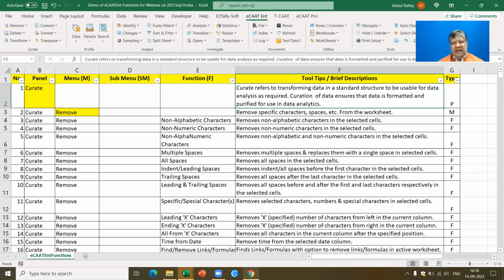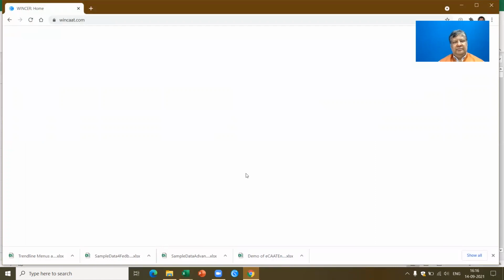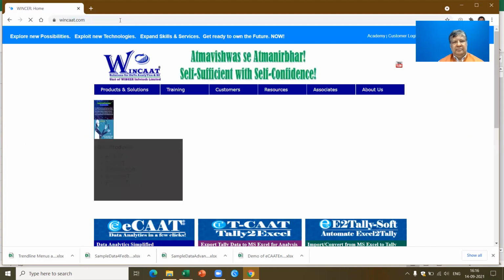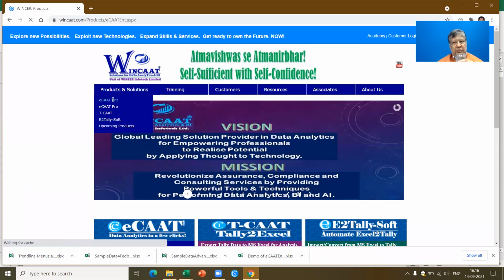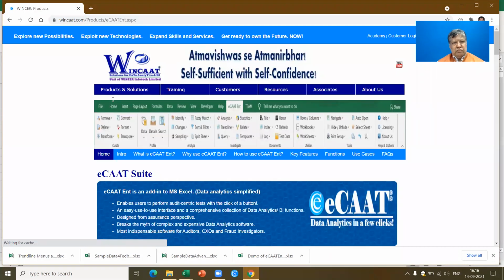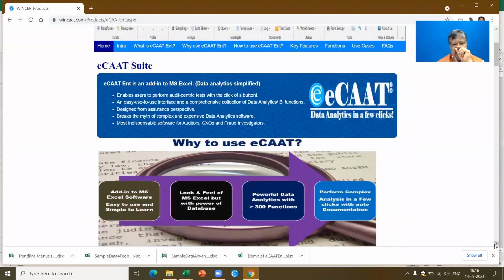Now, let's visit a website to get an idea about what ECAT is all about. You can get most of the information about ECAT if you visit the website, vencat.com. Now, let's go to the products and solutions and go to ECAT Enterprise. If you see, ECAT is meant primarily for data analytics in a few clicks. Why do you need to use ECAT? As I said, it's an add-in software to MS Excel, easy to use and simple to learn. It has the look and feel of MS Excel, but the power of data analytics because there is a backend database available.